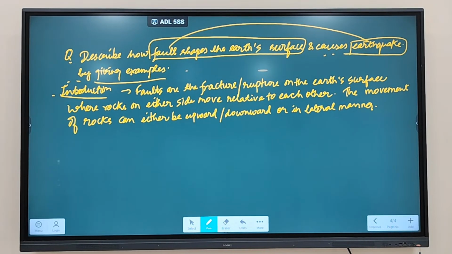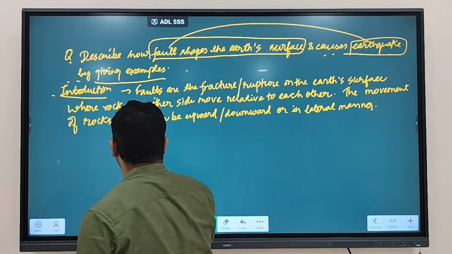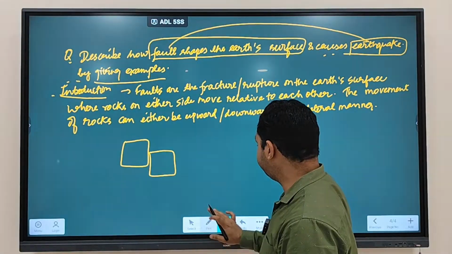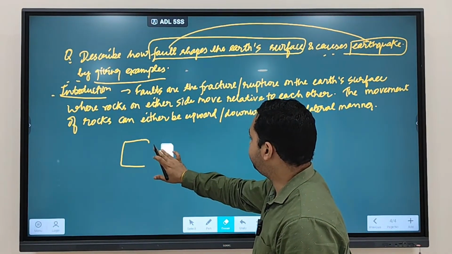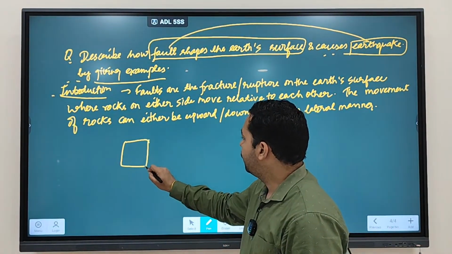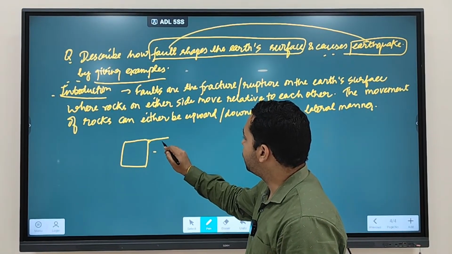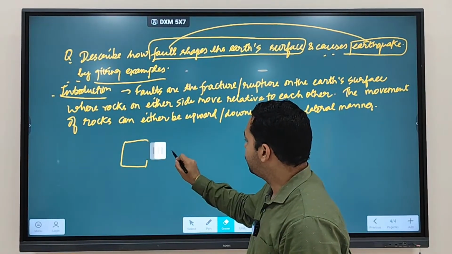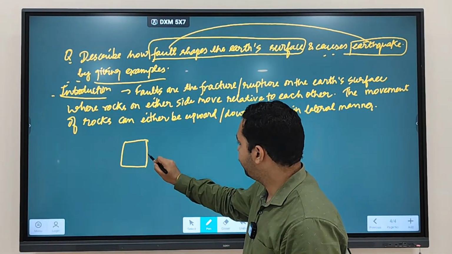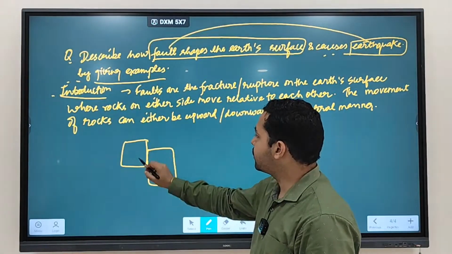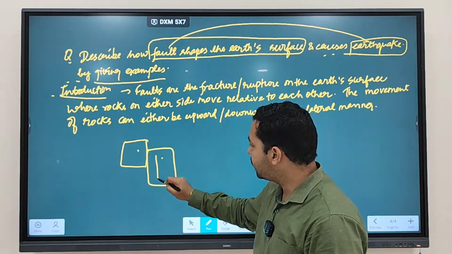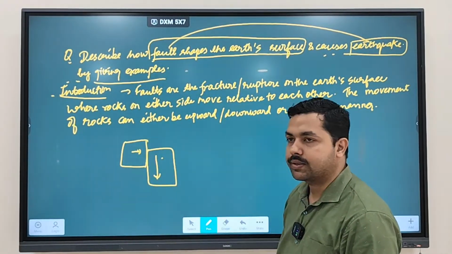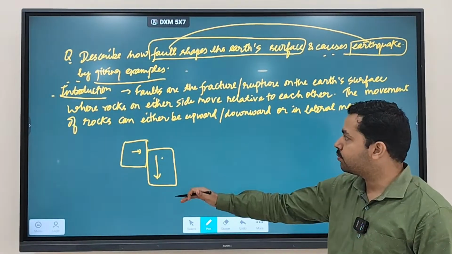Clear? Now here you have to make a diagram. So you have to show this is one rock, this is one rock. Show like this. This is one rock and this is one rock. Here this rock is moving what? Downward. This is remaining as it is. Okay, this is remaining as it is. This rock is moving downward.